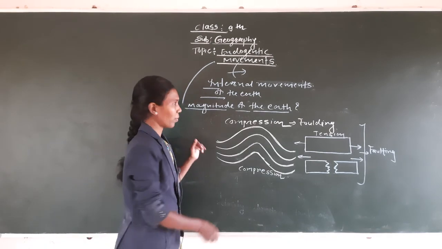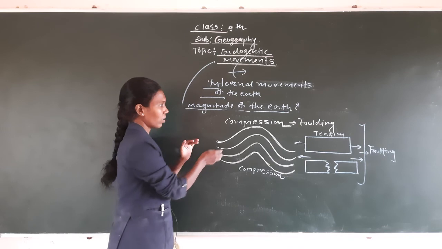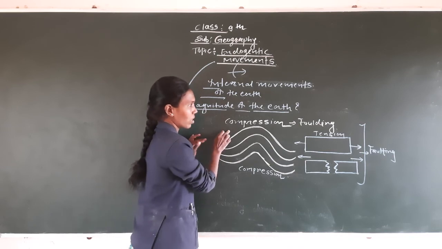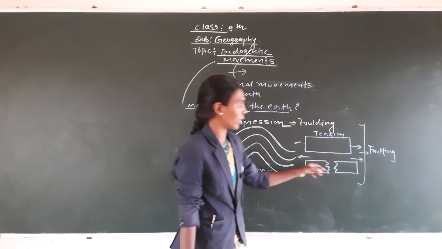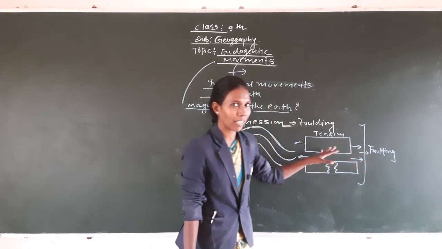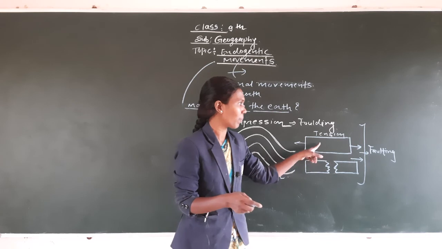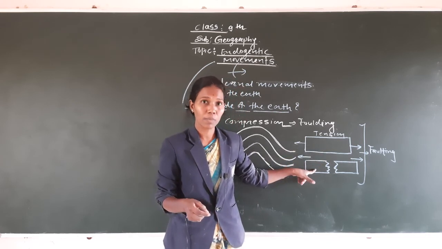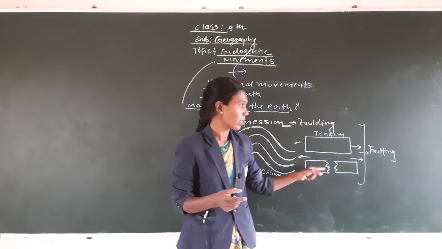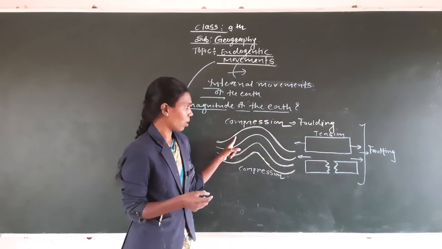Okay. Now come to the point. After the study of tension, when we learn about compression, what is the meaning of compression? We first talk about tension. Due to tension, there is the creation of faulting. For example, take a single strip of paper. Then we pull that single strip of paper in opposite directions. As a result, there is a faulting. Okay, then now the compression.